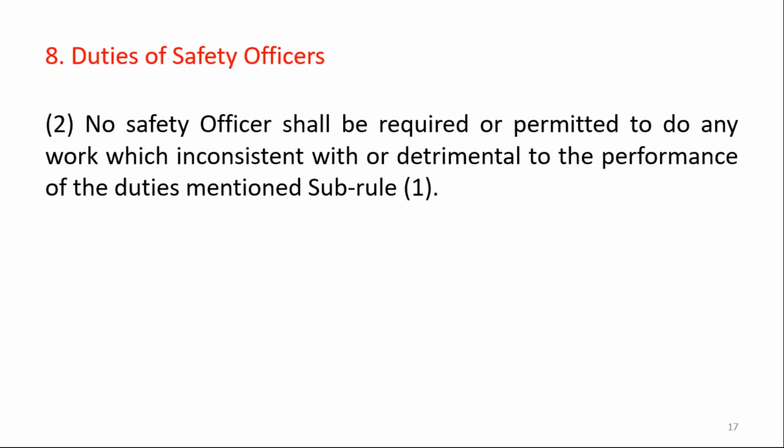No safety officer shall be required or permitted to do any work which is inconsistent with or detrimental to the performance of the duties mentioned in sub rule 1. So under this sub rule 1, all the duties of the safety officer are mentioned. So no safety officer is permitted to do anything inconsistent with or detrimental to the performance of the duties mentioned in sub rule 1. So these are the details of the safety officer rules related to Maharashtra.